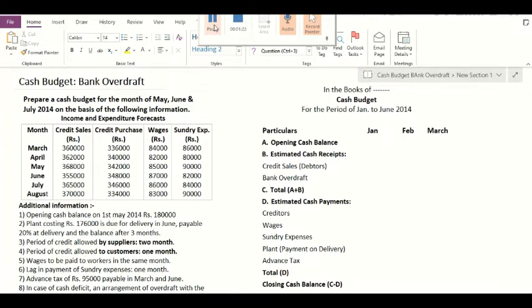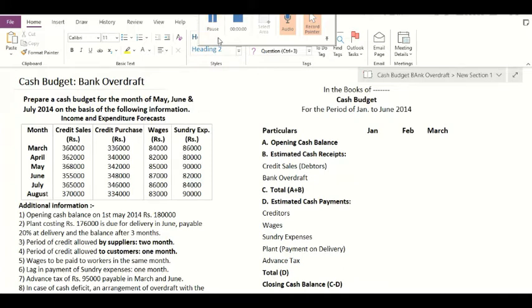As in the earlier video, we have discussed that in the receipt and payment method, the firm prepares cash budget for a short period of time. And if you require cash for a short period of time, it is very suitable to opt for bank overdraft.